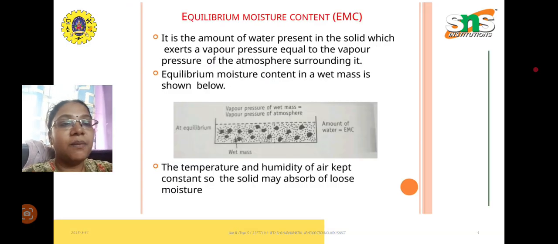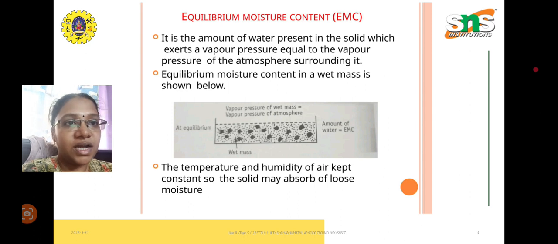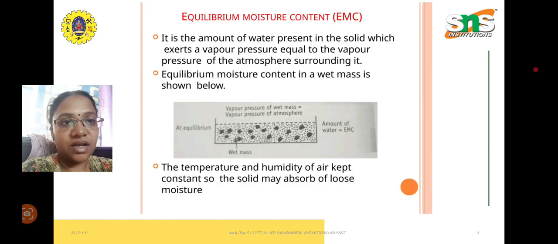Okay, coming to the EMC. So equilibrium moisture content is nothing but, at equilibrium, what will be the status? We have a wet mass in the picture. The vapor pressure of the wet mass will be equal to the vapor pressure of the atmosphere. So the water vapor pressure at the wet mass and that of the atmosphere will be equal at the equilibrium stage.